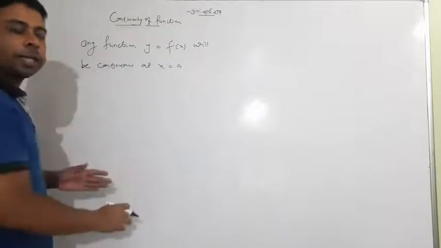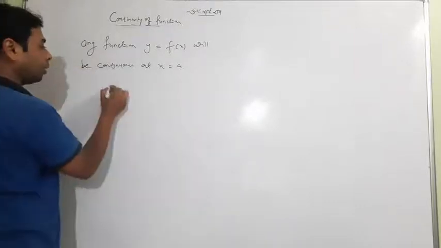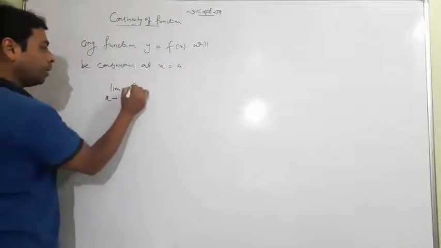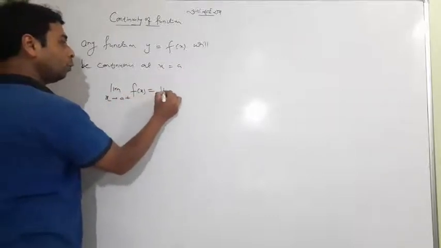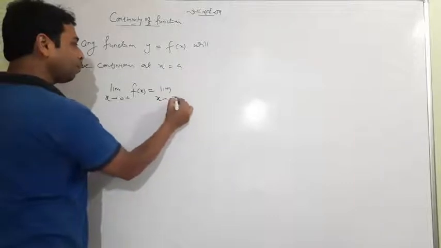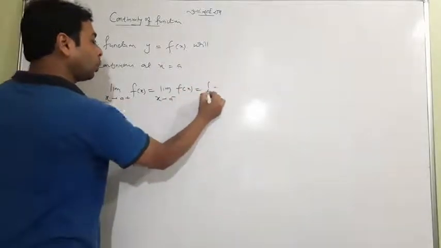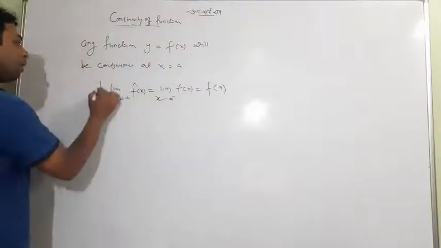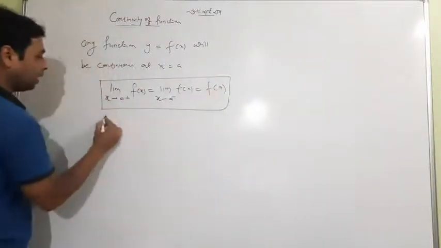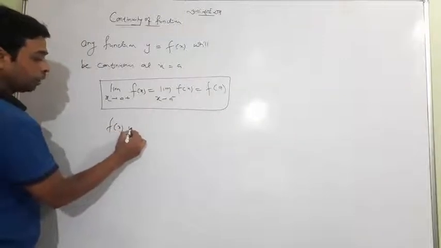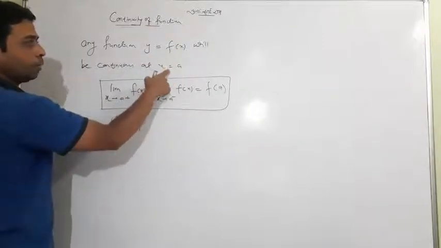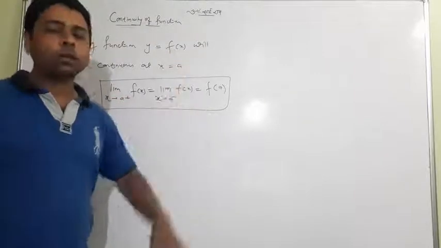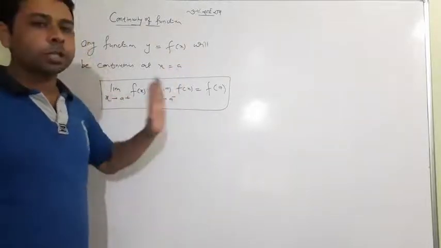The right hand limit at that point should equal the left hand limit at that point, and both should equal the value of the function at x equal to a. If these three are equal, I would say that the function will be continuous at x equal to a. If even a single part is not satisfied, the function will be discontinuous.